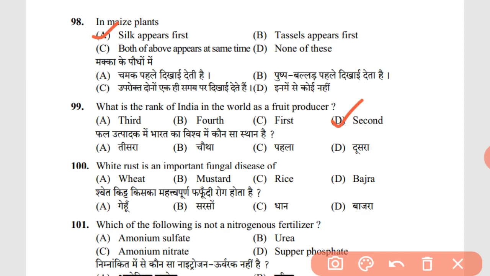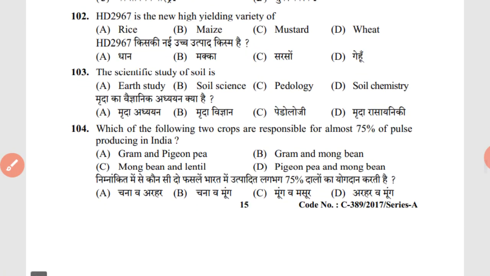100 question. White rust is an important fungal disease of. The answer is B. Mustard. Which of the following is not a nitrogenous fertilizer? D. Superphosphate. As from the names, we can see that ammonium sulfate, ammonium nitrate and urea have a very major amount of nitrogen in them, and superphosphate has phosphorus in it. So next question, 102.